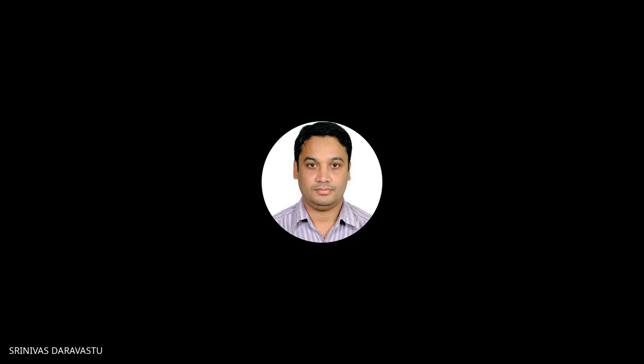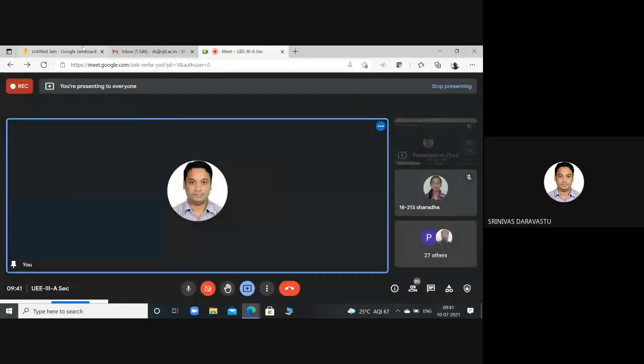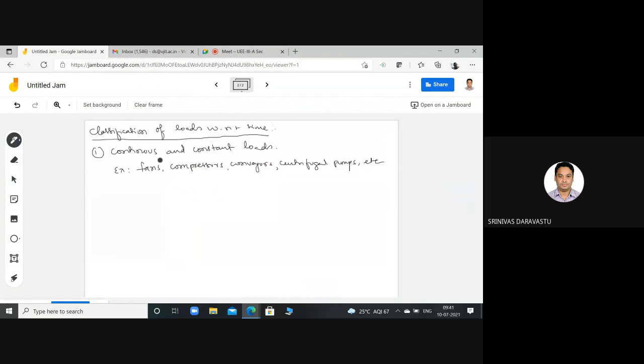Examples: fans, compressors, conveyors, centrifugal pumps, etc. The loads on the motor operate for a long time under the same condition is called continuous and constant loads. Examples: fans, compressors, conveyors, centrifugal pumps, and etc.